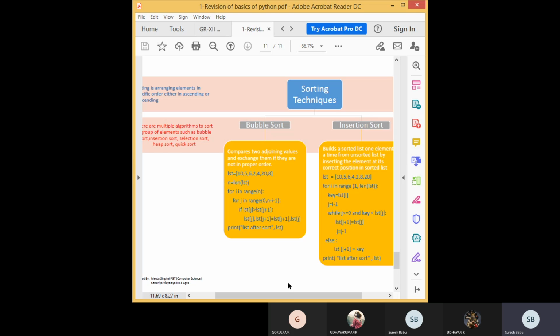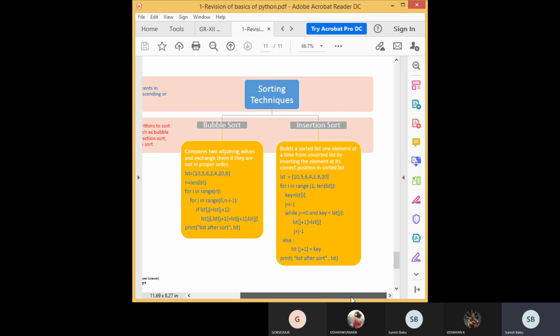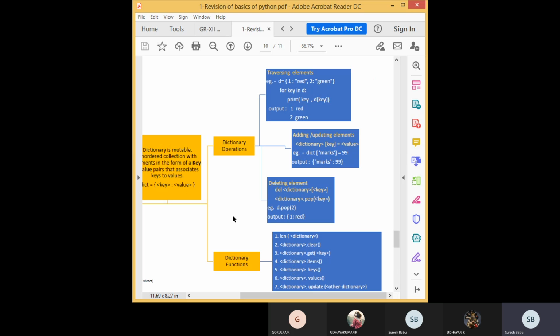So students, you have to revise all the things that we have explained here. If you want anything additionally, just message me, or ask me whatever the time. Any doubts, I will explain to you. Just take a photograph of that particular doubt, and you can call me or message me with that photo.